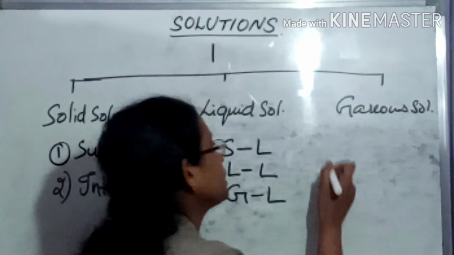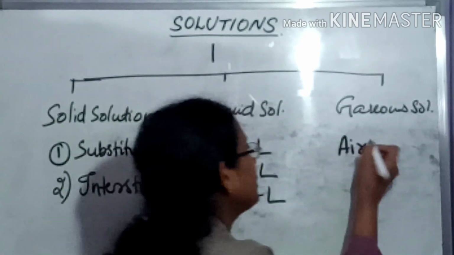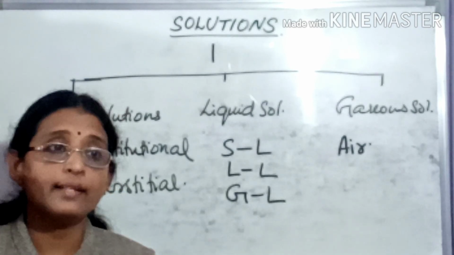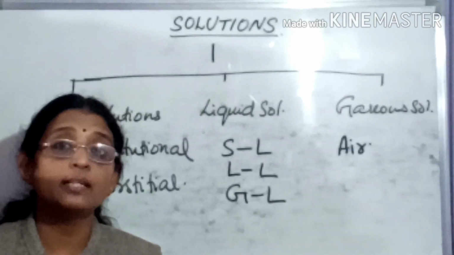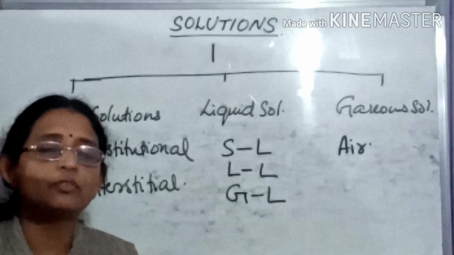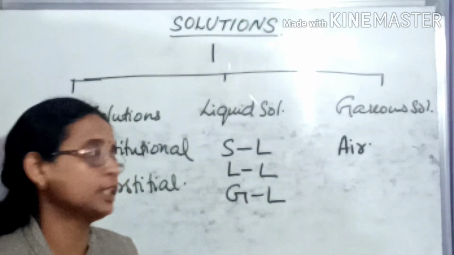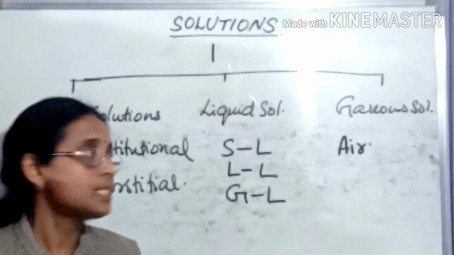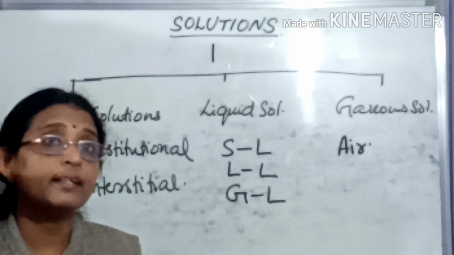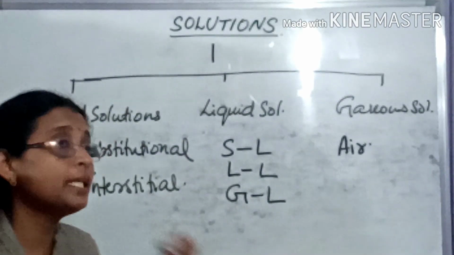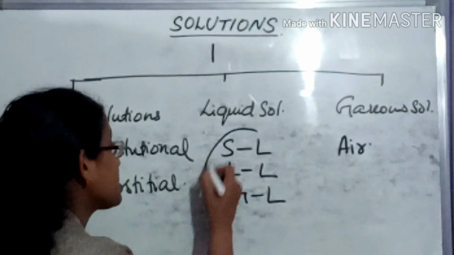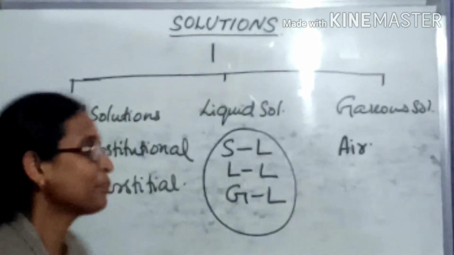And gaseous solutions, you know that air is a good example of that. Any mixture of air, including the tanks of scuba divers, you already studied that helium, nitrogen and oxygen are mixed, and all types of mixtures of air are examples of gaseous solutions. In these gaseous solutions, and gases and liquids, pressure has a main role. So we are going to take a look at these binary systems mainly in the next class.